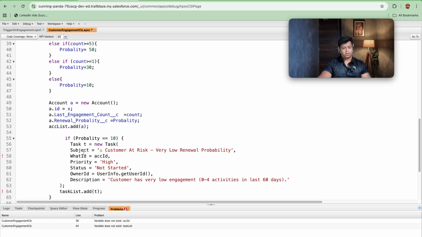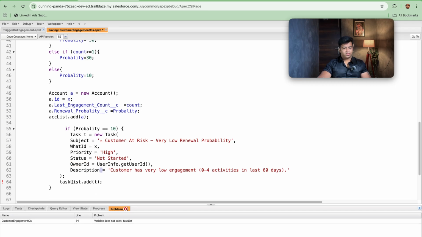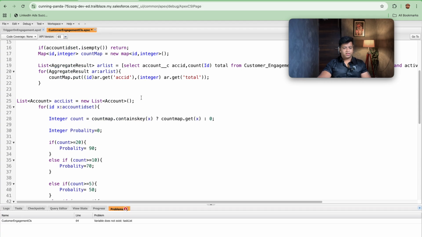So this will happen. Then we will be creating a task. Task is equal to new Task, subject: customer at risk, very low renewal probability. WhatId is equal to, we have assigned it to the account ID, or let's make it x here, because x probability we have set to high. Status equal to not started, OwnerId UserInfo.getUserId, and description is equal to this. It will be giving me an error in this line because I haven't created the list of tasks.